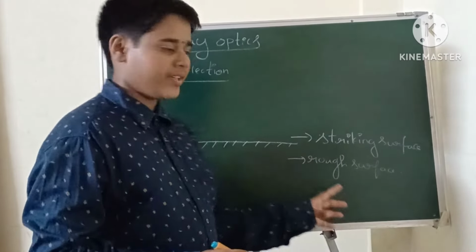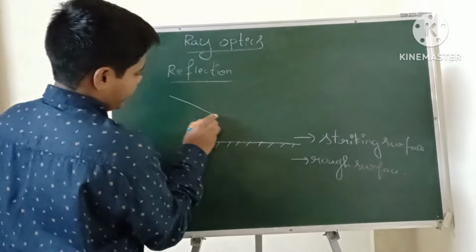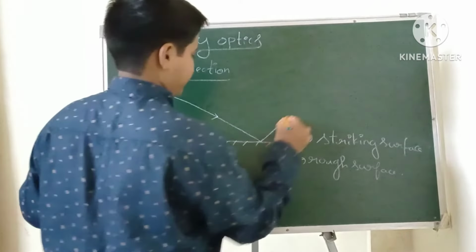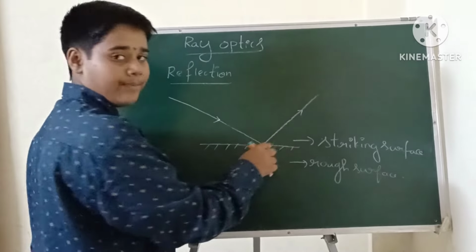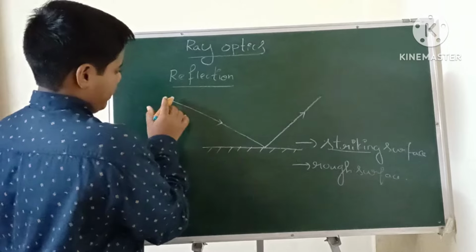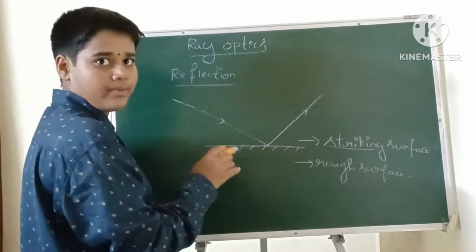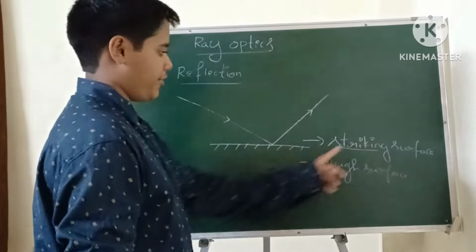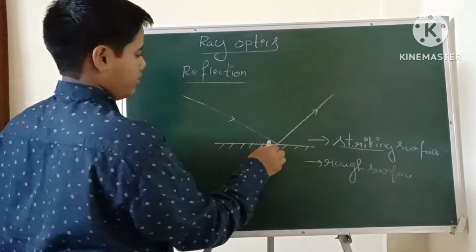On the striking surface, I am passing a light ray like this and it reflects. That is the characteristic of the striking surface.